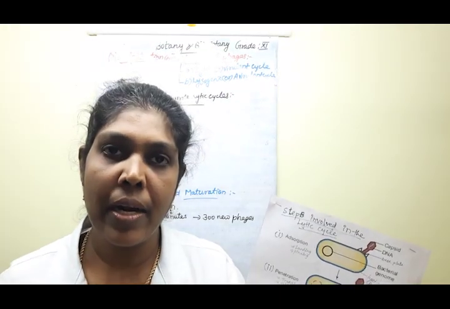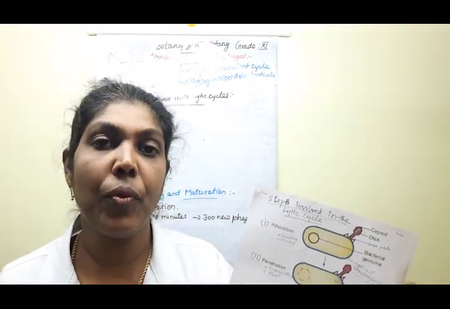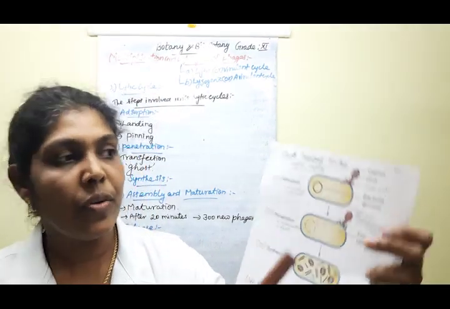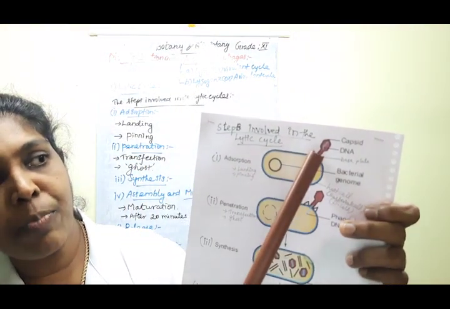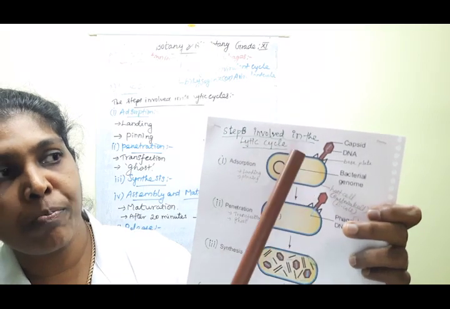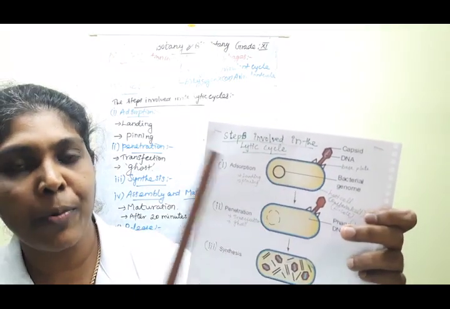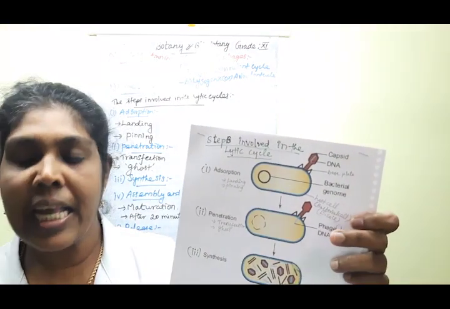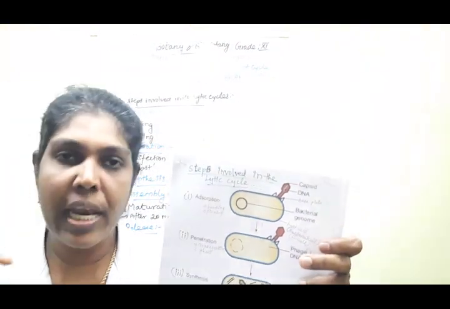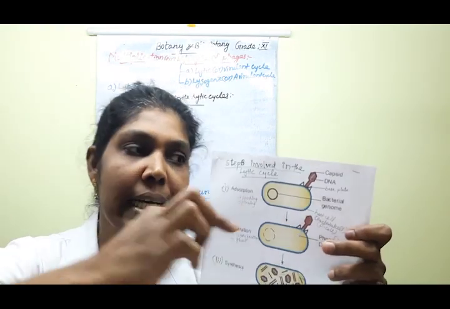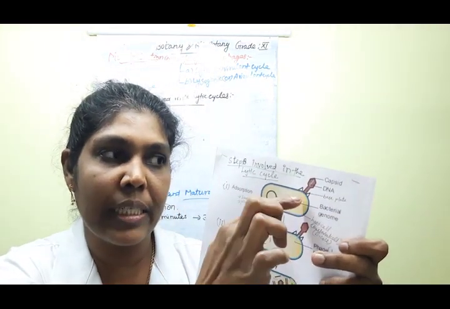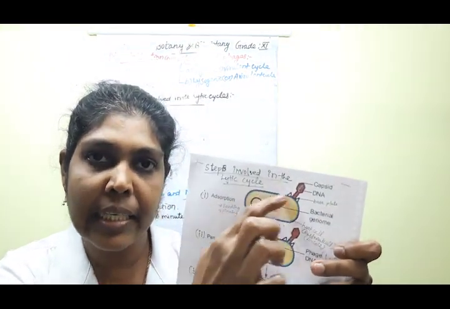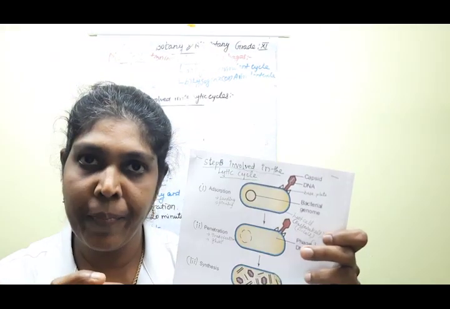The next one, what do you mean by pinning? First, the phage particle recognizes the bacterial cell wall; that process is landing. Then pinning means contact is established between the tail fiber and the bacterial cell wall.